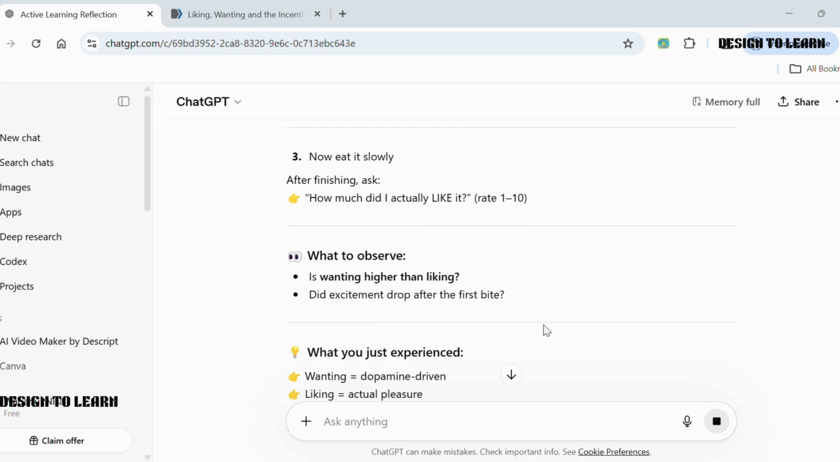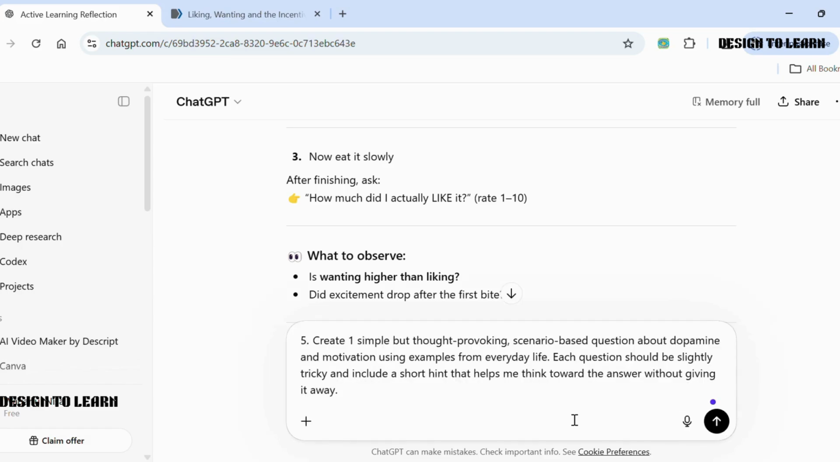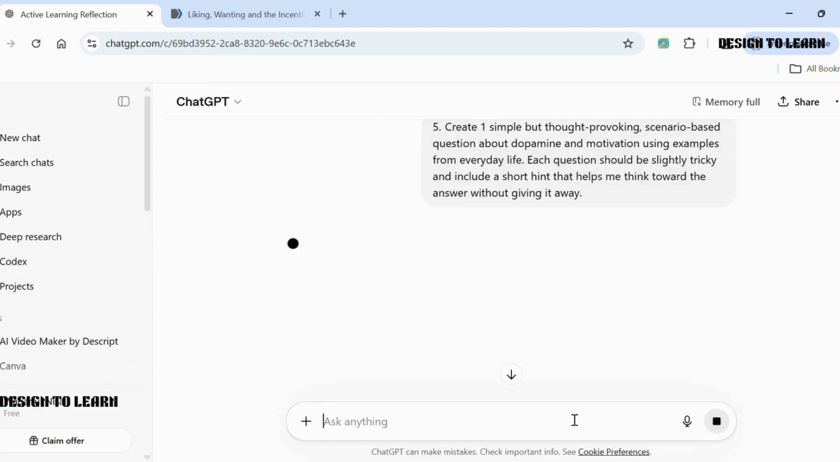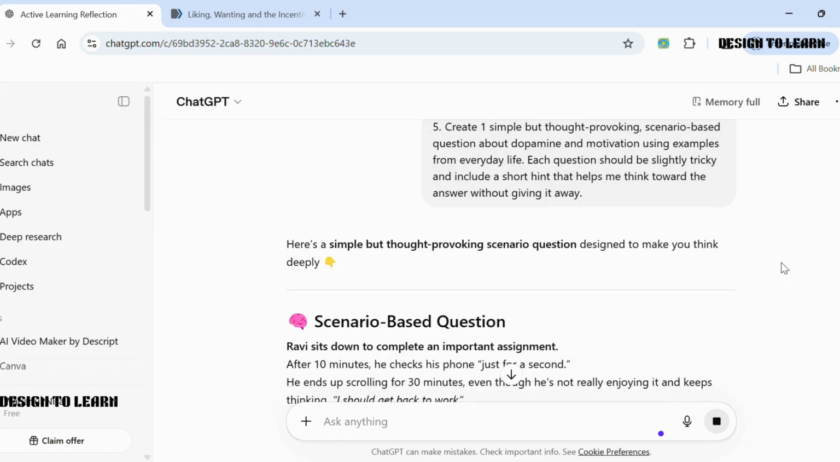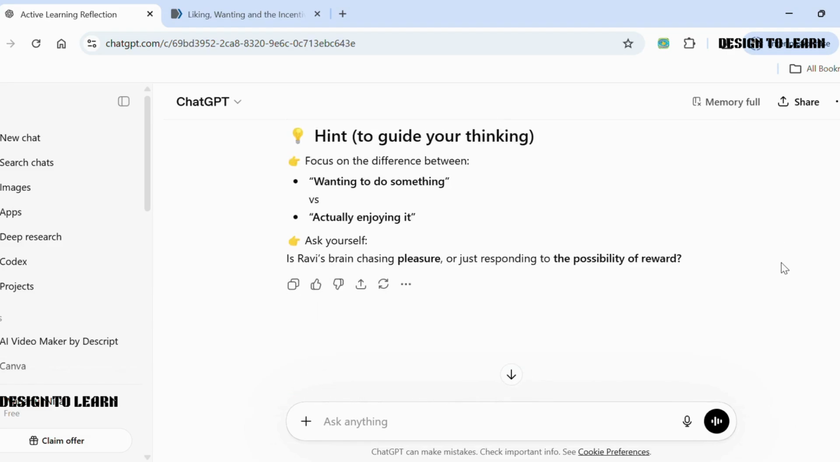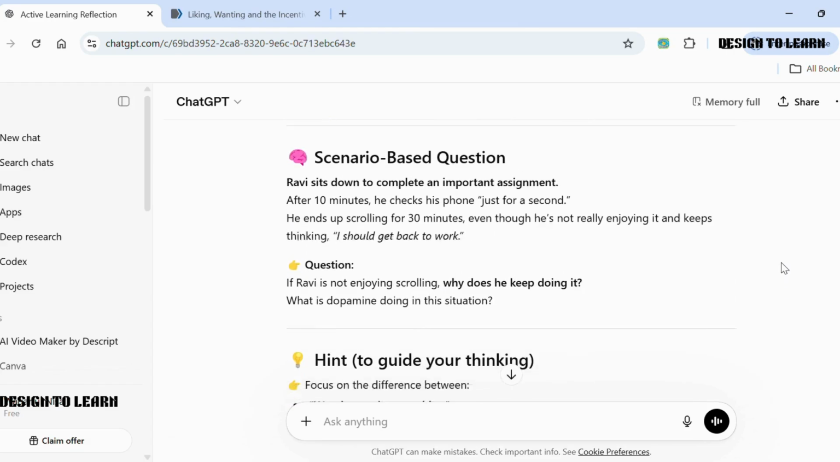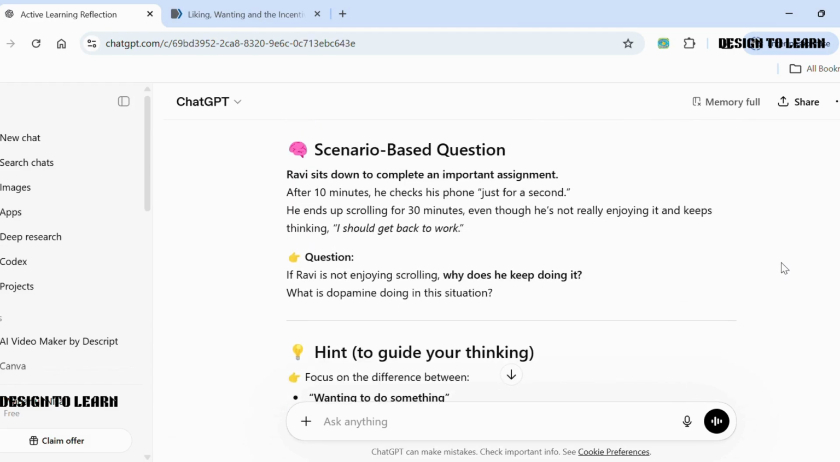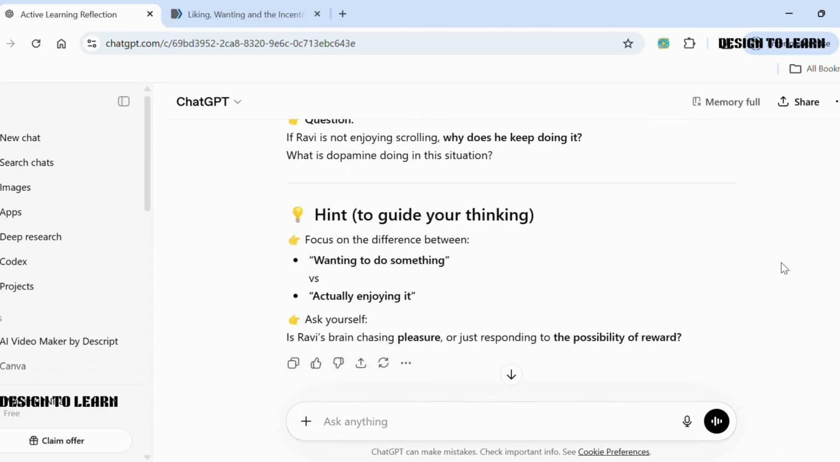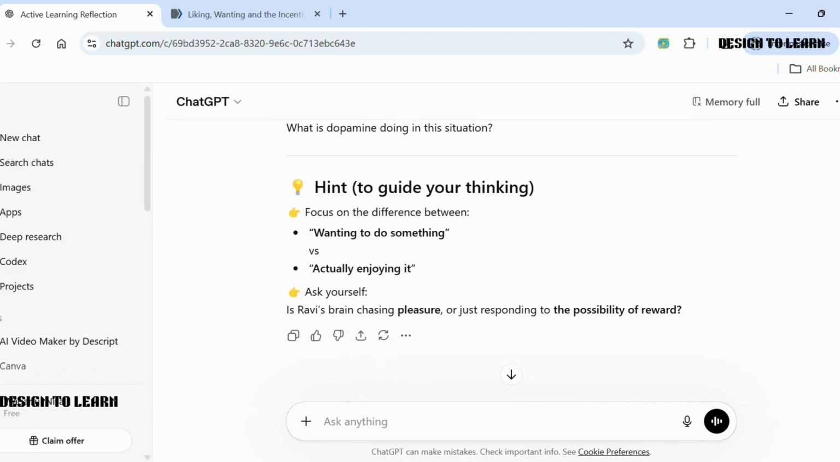Now comes prompt 5. We type, "Create 1 simple but thought-provoking scenario-based question about dopamine and motivation using examples from everyday life." Now we are challenged to think. We get a situation, a question, and a hint, which pushes us to apply what we learned. You can even type your answer and ask AI to check your understanding. This is where passive learning turns into active thinking.